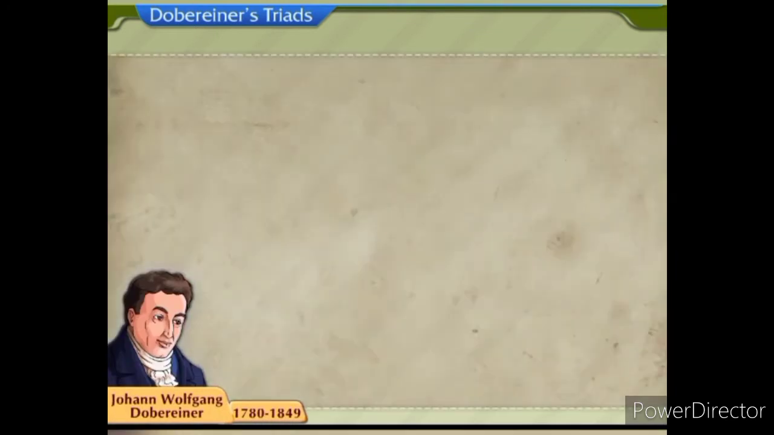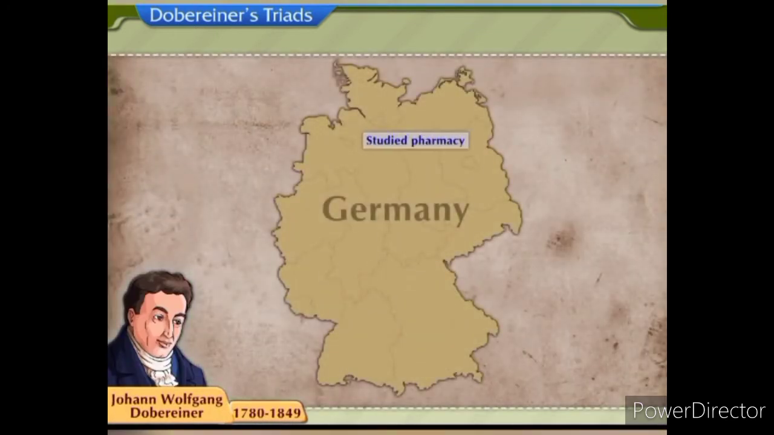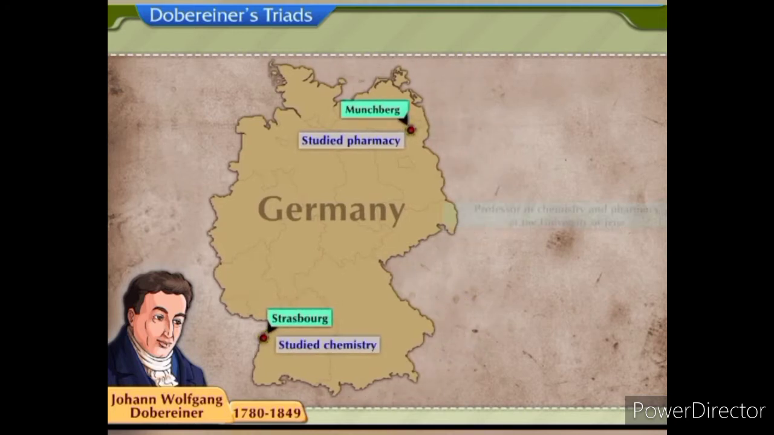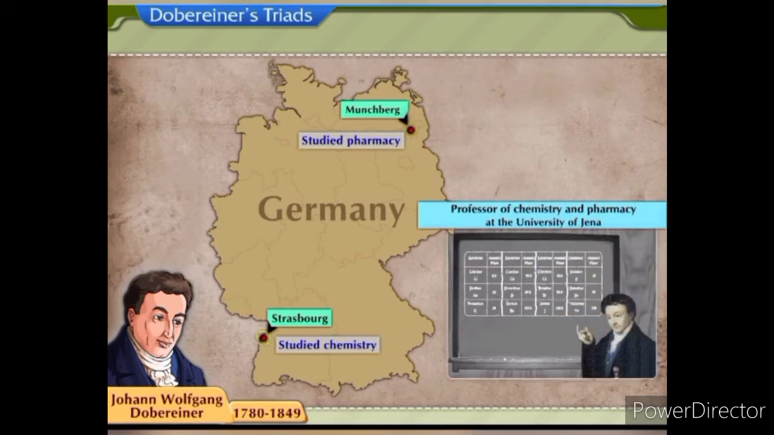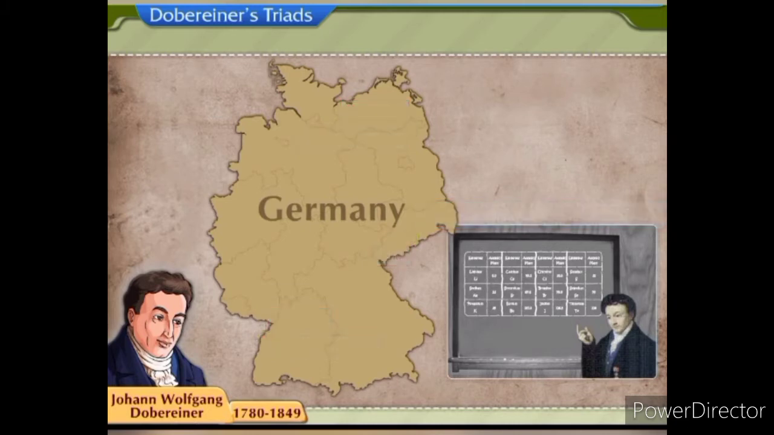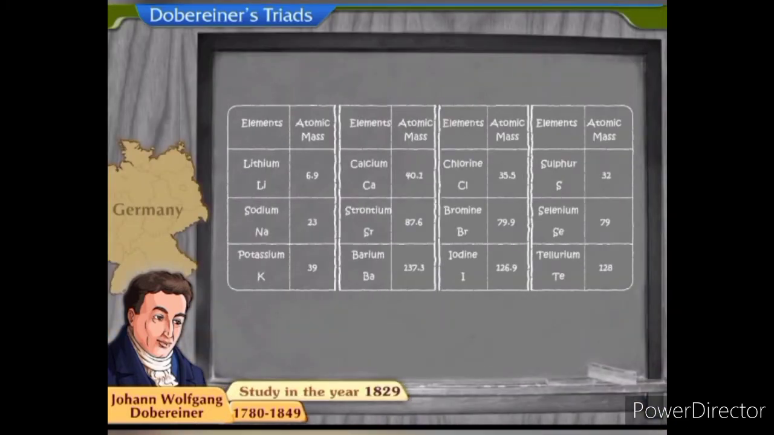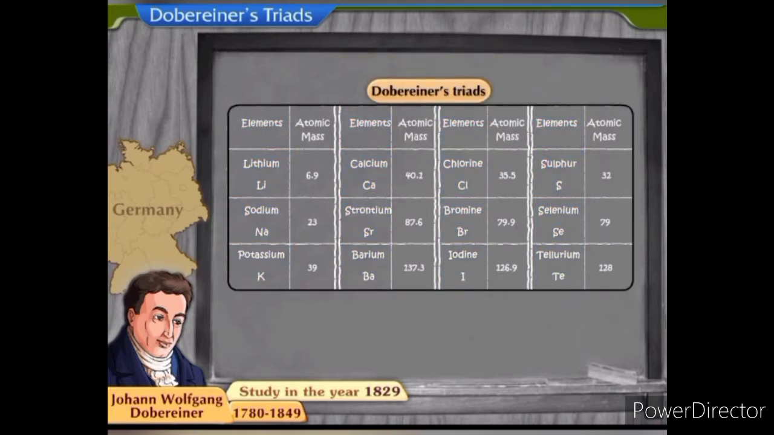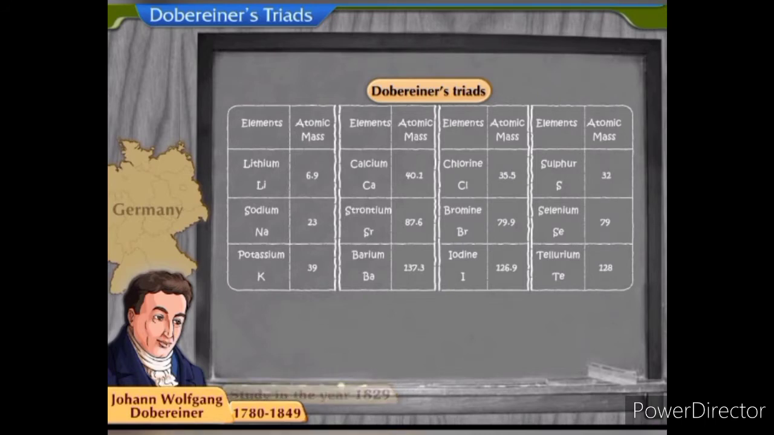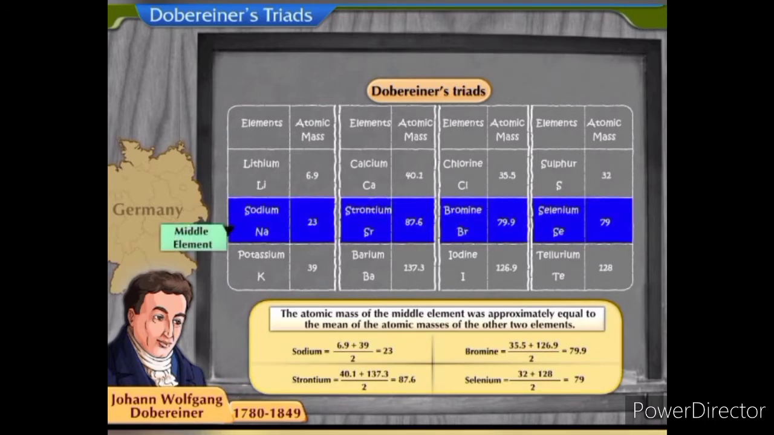Johann Wolfgang Dobereiner was a German scientist who studied pharmacy at Münchberg in Germany and then chemistry at Strasbourg. Later, he became a professor of chemistry and pharmacy at the University of Jena. During his study in the year 1829, he came across several groups of three elements or triads which showed similarities in properties. These triads were called Dobereiner's triads. Dobereiner found that in a triad, the atomic mass of the middle element was approximately equal to the mean of the atomic masses of the other two elements.